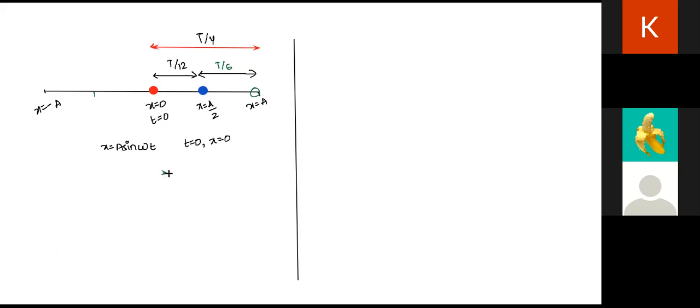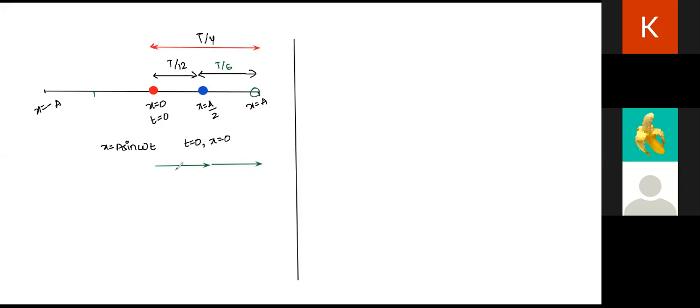So a particle starts from the origin, goes from x is equal to 0 to x is equal to a by 2, right? Then from x is equal to a by 2, it goes to another point, x is equal to a, right? And respectively, it takes different times.